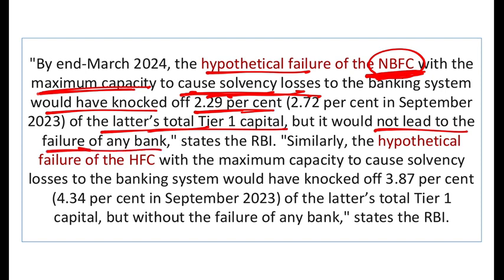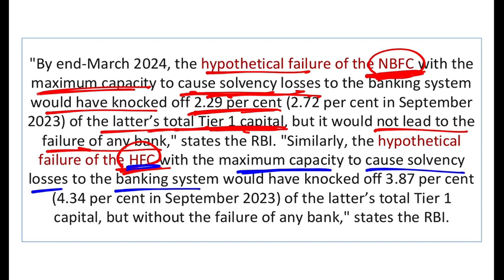Yes, it will significantly compromise the tier 1 capital of the bank, 2.29%, but still the banks will remain solvent. Similarly, take any HFC. Let's say the biggest HFC, Housing Finance Company, fails. Housing Finance Company also takes loans from the bank. So the HFC with the maximum capacity to cause solvency losses to the banking system fails.